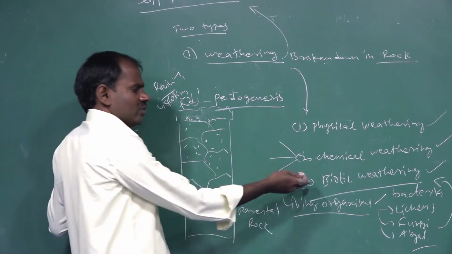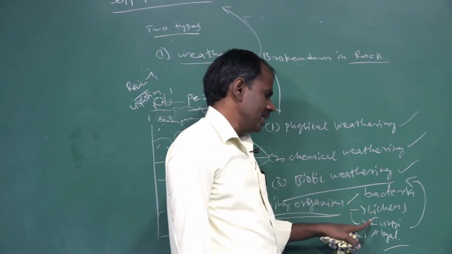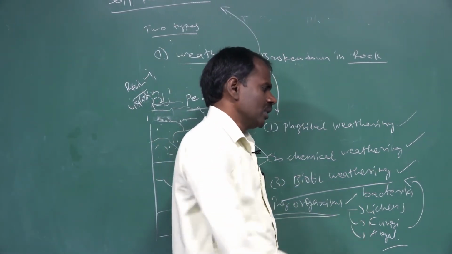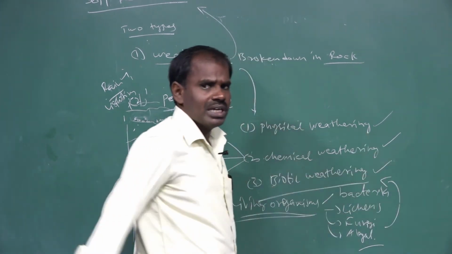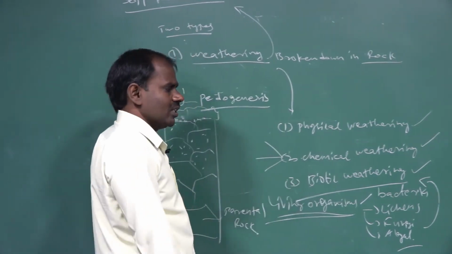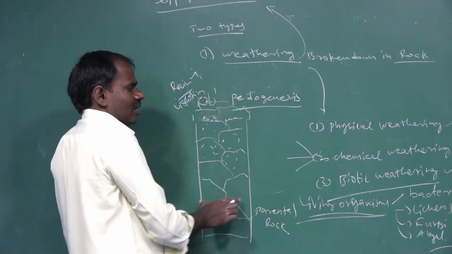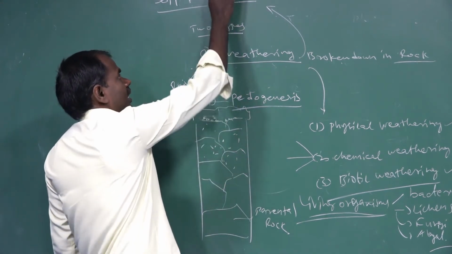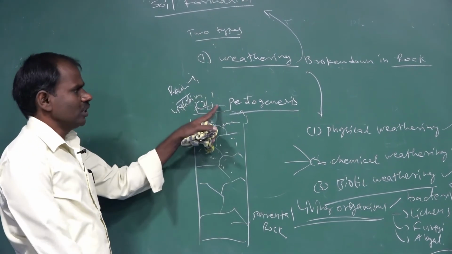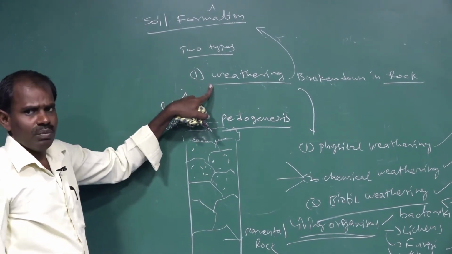Biotic weathering also involves living organisms, such as bacteria, lichens, fungi, and algal groups. These secrete some chemical and acidic substances. These acidic activities break down the rock particles, leading to soil formation. The pedogenesis process is also the same. These processes are all weathering processes.